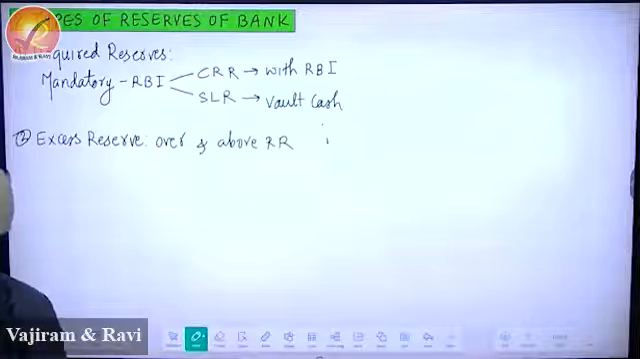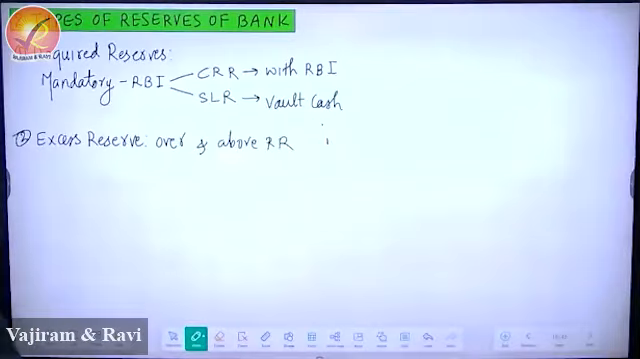So please write that required reserve is equal to CRR plus SLR. Now, I have already given you dictation on CRR and SLR, so we won't waste time. Number two, please write excess reserve.